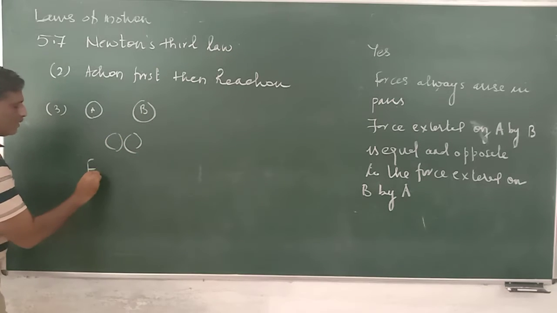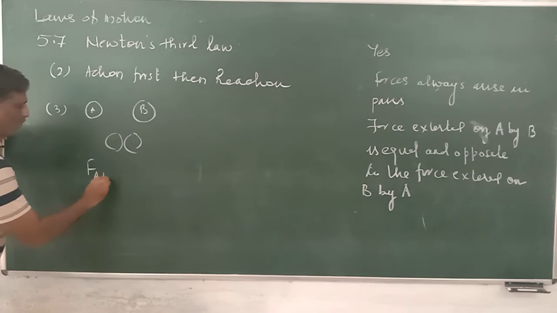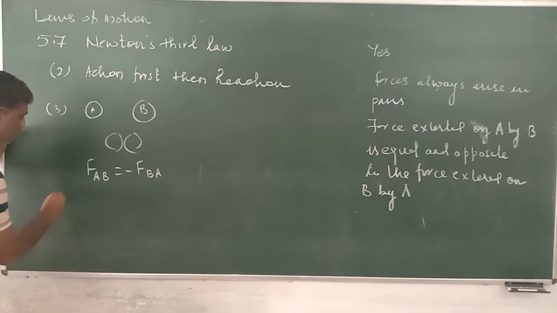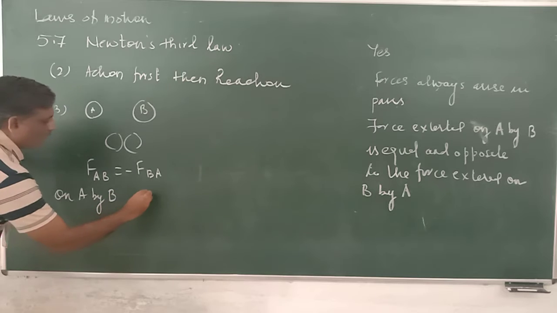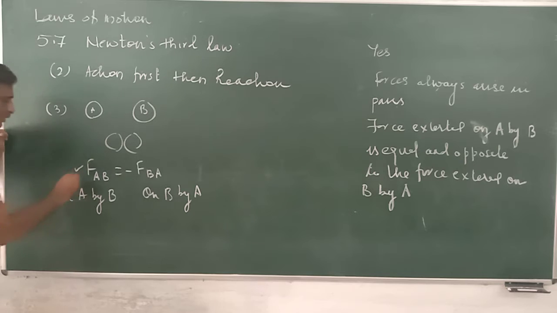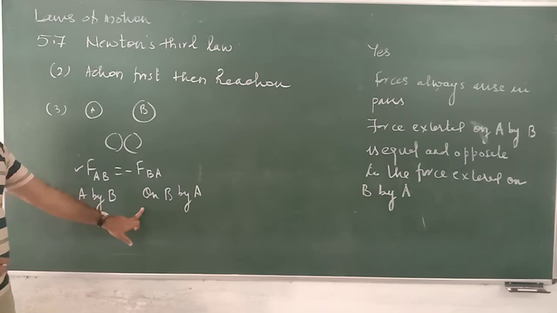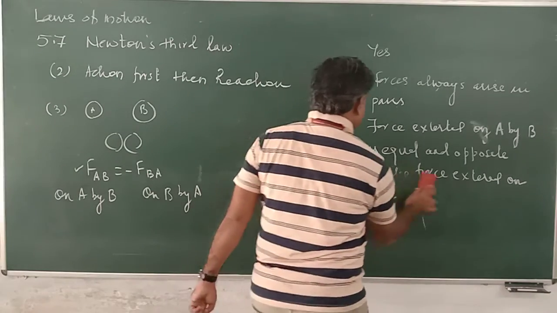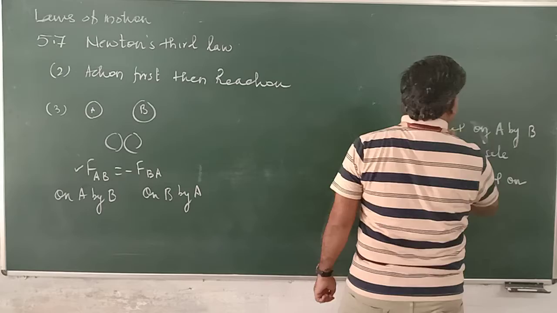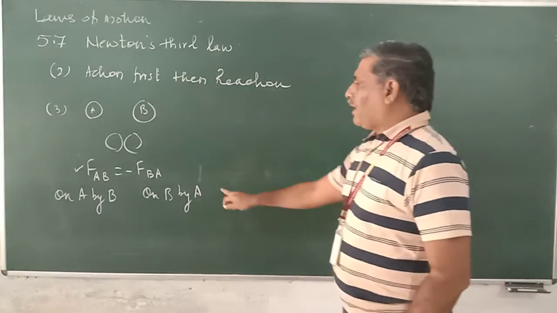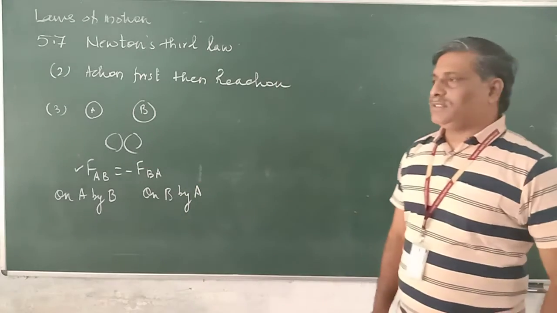Now in this case, force on A by B is equal and opposite to the force on B by A. Even though these two forces act at the same instant, they are acting on two separate bodies.